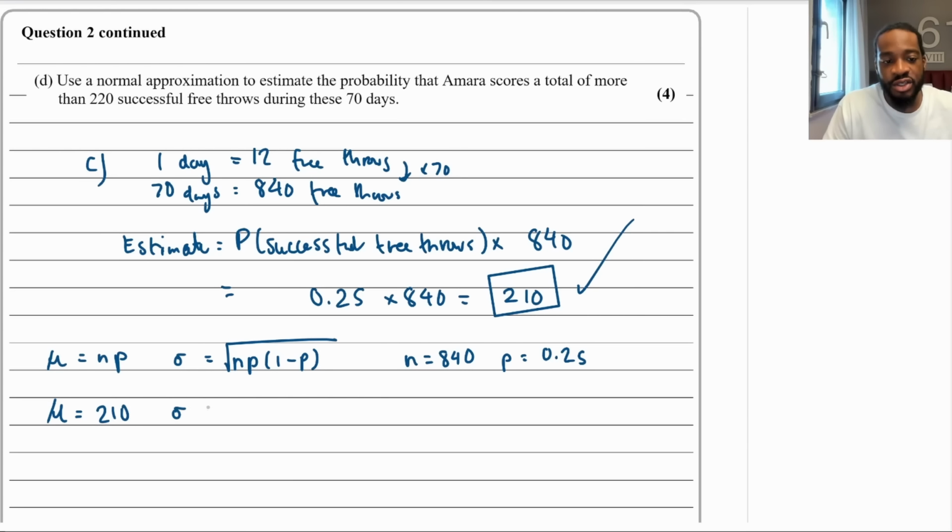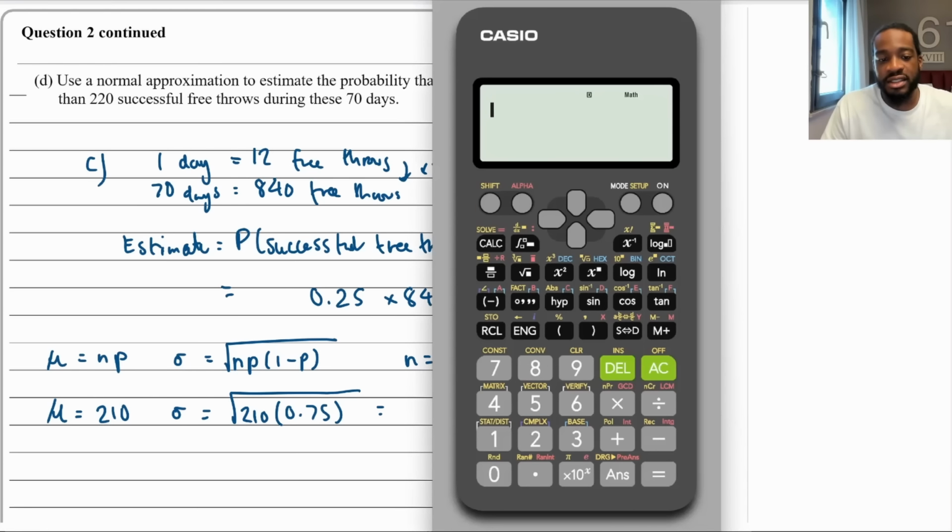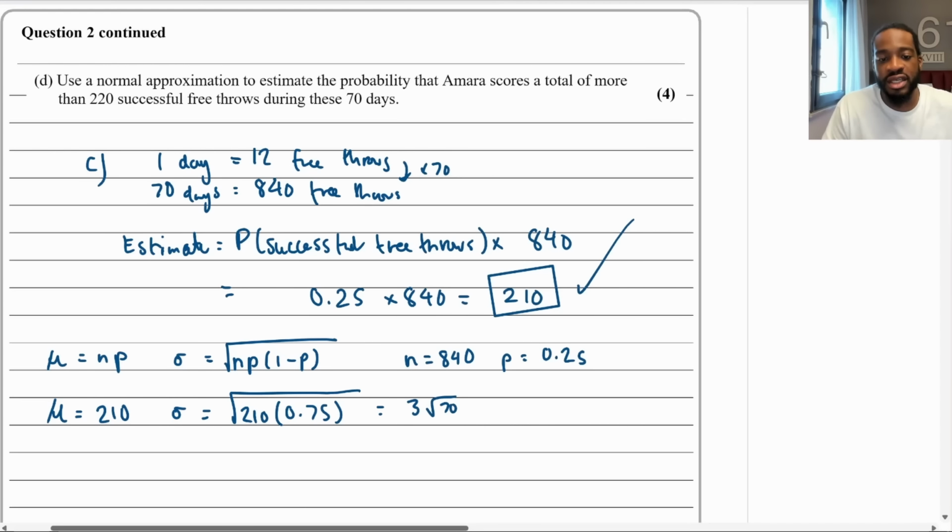And then the standard deviation is going to be the square root of NP, which is 210, times 1 minus P, which is 0.75. Okay, so put that in the calculator. Let's see what we get. I'll use this one. Square root of 210 times 0.75 is equal to 3 root 70 over 2, which is approximately 12.5, right? So I'm going to write 3 root 70 over 2 because it's the exact value, okay?